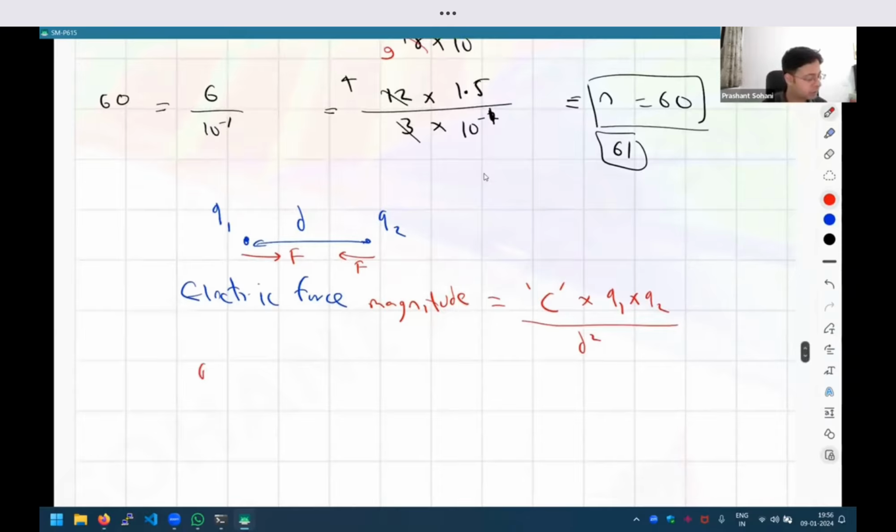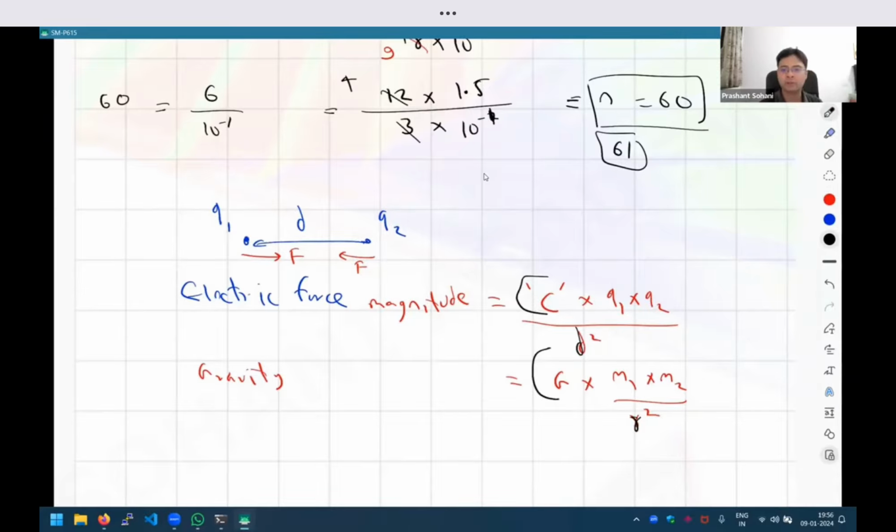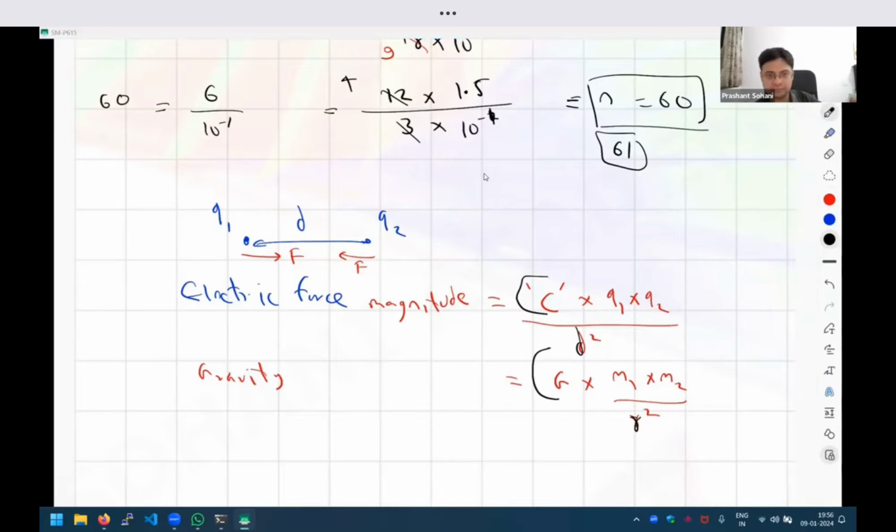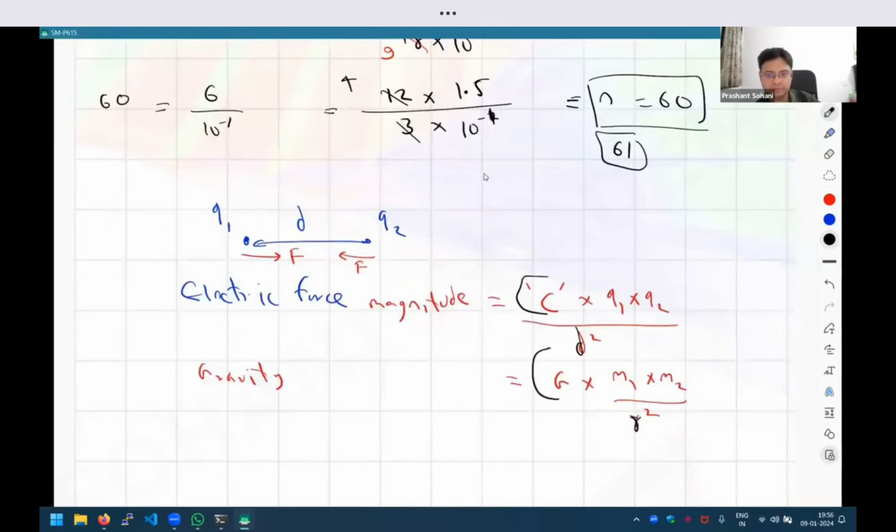And if you compare this with the gravity situation, there is a gravitational constant times the first mass times the second mass upon the distance square. So you see it is a very similar looking formula. The only thing changing is the constant, and instead of charge we are talking about mass, but the distance square part is common. And of course, one important difference is gravity will always attract. We don't have negative masses, so gravity cannot repel. But electric force can sometimes repel. Okay, any other doubts?